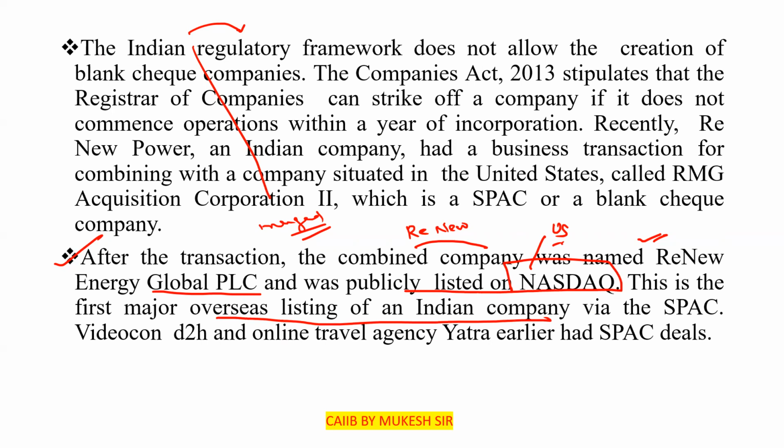Videocon D2H, Videocon is a separate company, D2H is a separate one. And online travel agency Yatra earlier had SPAC deals. So these are some of the examples: Videocon D2H and online travel agency like Yatra. They also had SPAC deals.